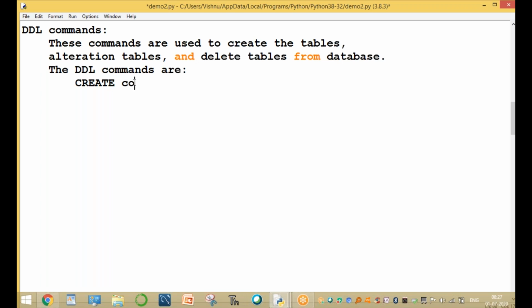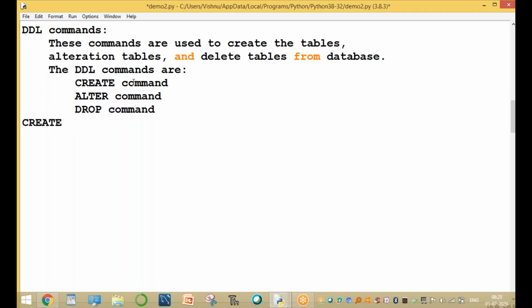The first command is the create command. The second one is the alter command. The third one is the drop command. These are the 3 important commands.